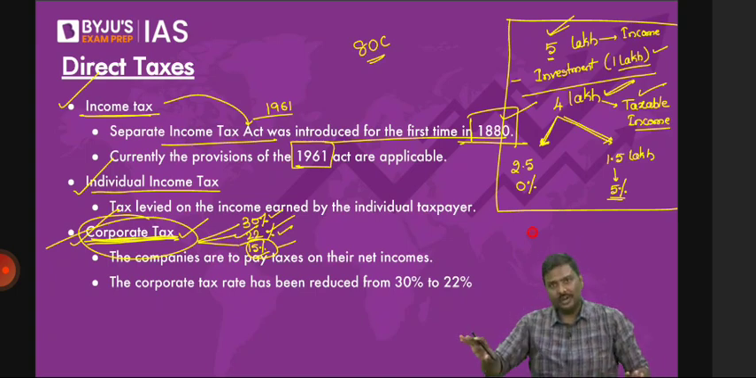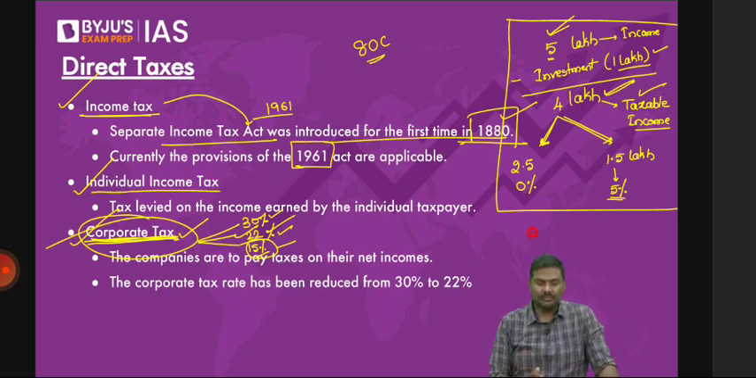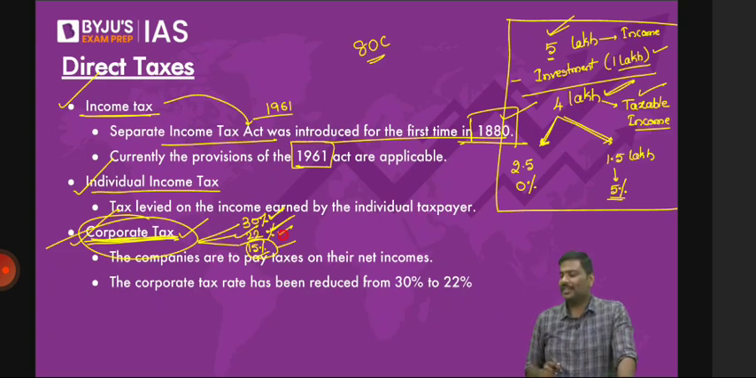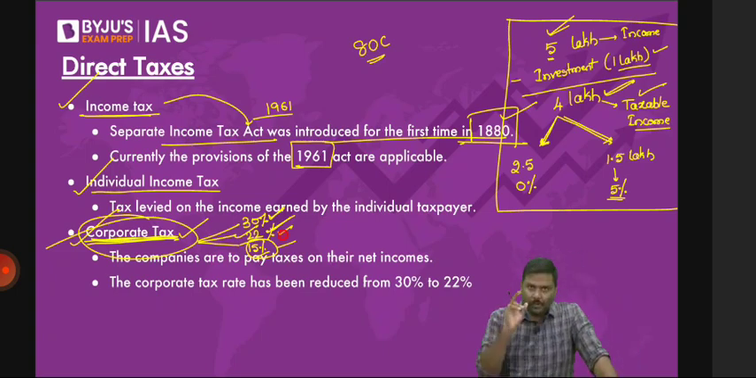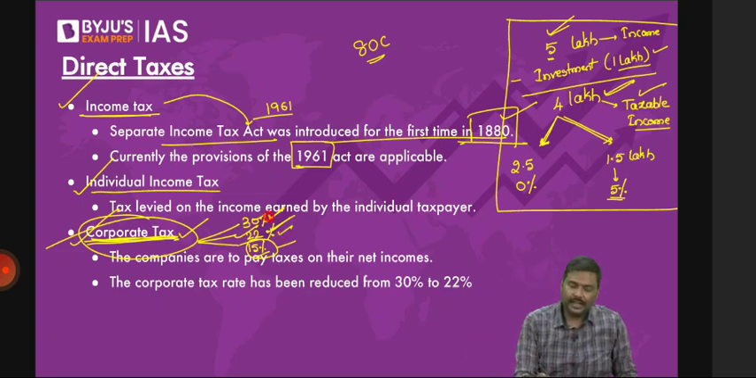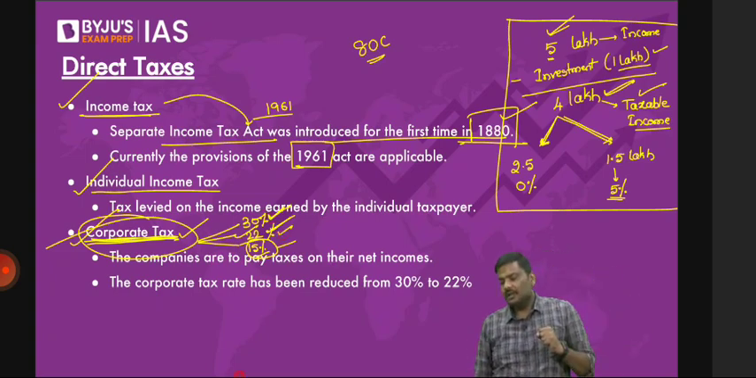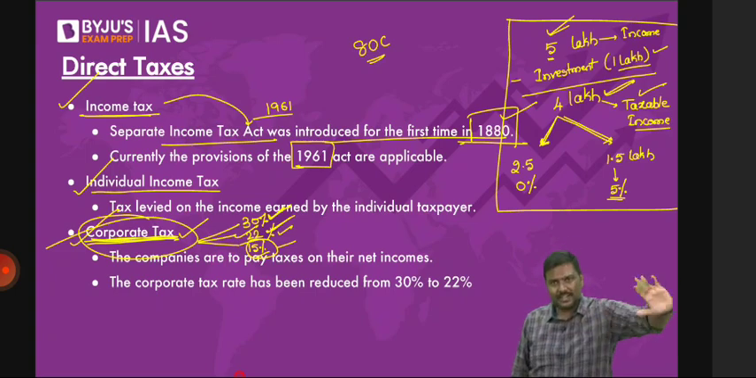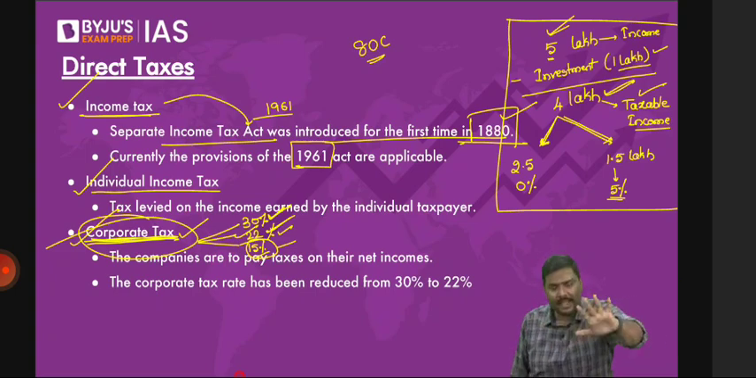Now come back to this here. Why 30% and 22%? I'm coming to that now. If you want to claim deductions, I repeat, as a company, if you want to claim deductions, then you are asked to pay the corporate taxes at 30%. But as a company, if you do not want to claim any exemption or deduction, then you can pay the taxes at 22%. Is it okay? I'll repeat it again.